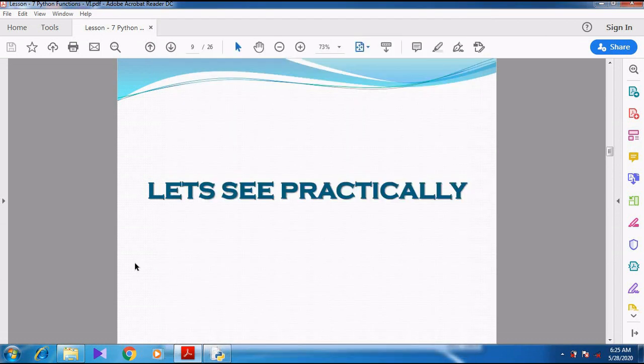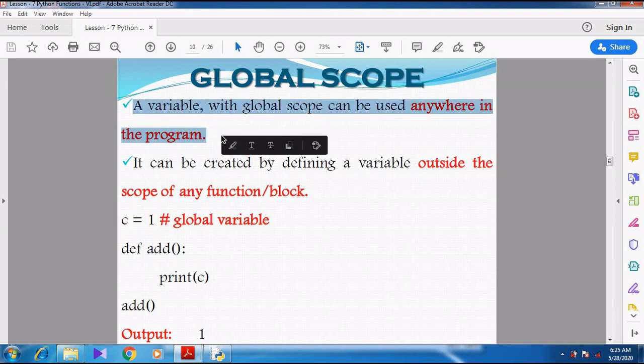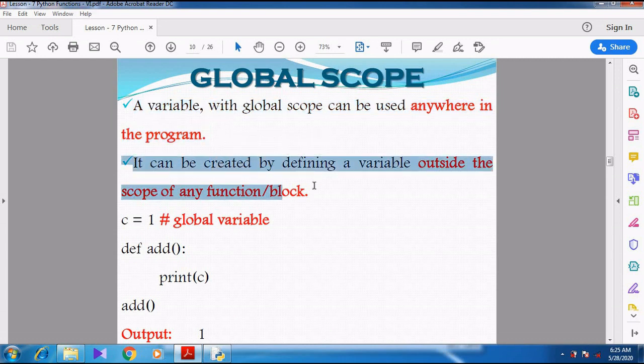Right, now we can go for the global scope. What is meant by global scope? See, just opposite to local scope, a variable with the global scope can be used anywhere in the program. So it is not a restricted one. Wherever we want, we can use it throughout the program. It can be created by defining a variable outside the scope of any function or block. So we just want to create the variable outside of the function, outside any block.